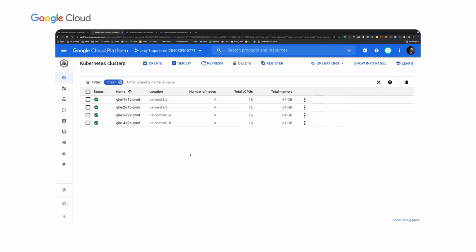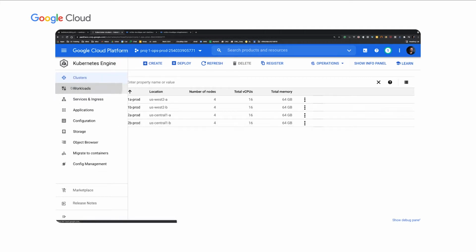Let's get oriented to the environment. Here I have a Google Cloud project with 4 GKE clusters running. GKE 1 and 2 are running in region US West 2. GKE 3 and 4 are running in region US Central 1. So it's the same 4 cluster model that we just saw. Let's look at the workloads page.